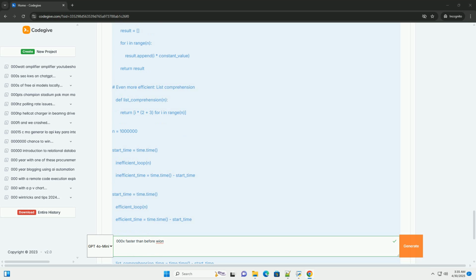Micro benchmarking. Be careful when micro benchmarking small snippets of code. The results might not be representative of the overall performance of your application. Use realistic workloads and data.